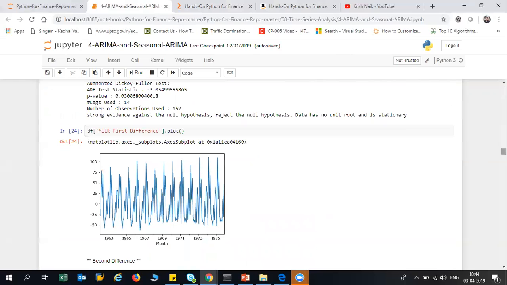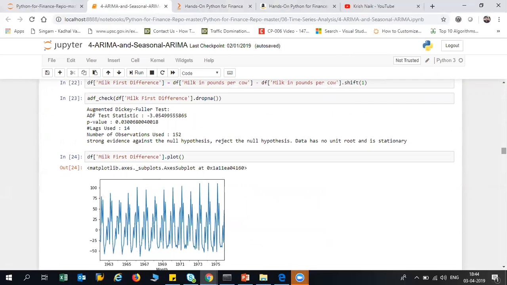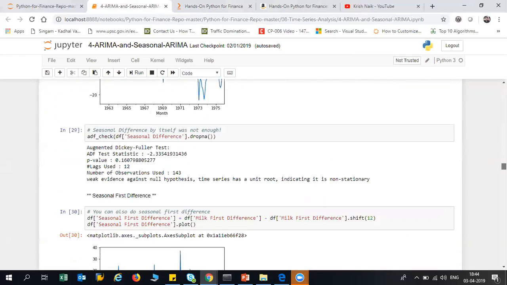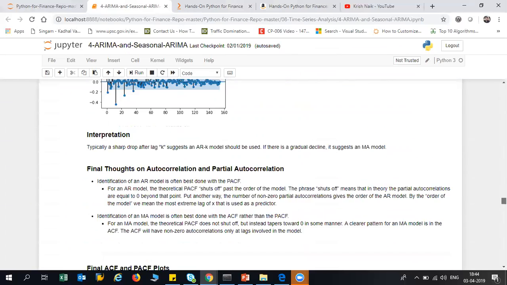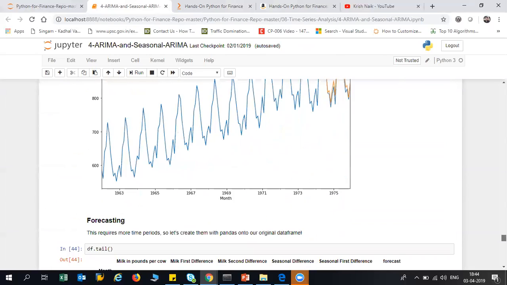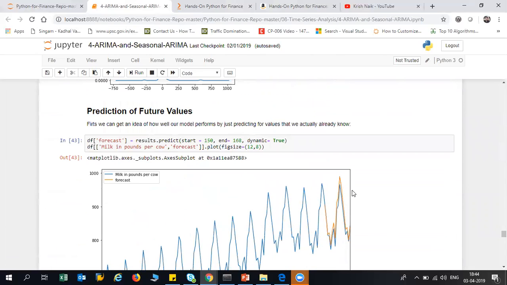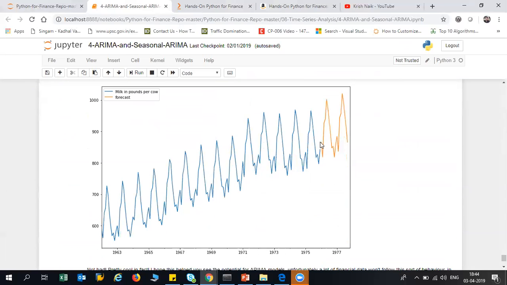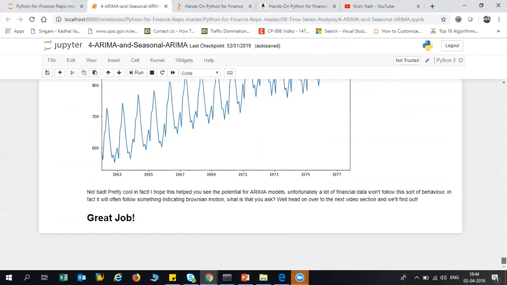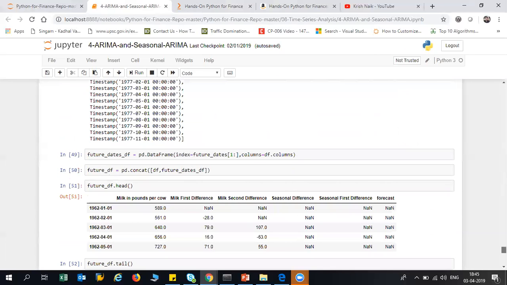So these are the concepts that we do in ARIMA and seasonal ARIMA. ARIMA basically means auto-regressive integrated moving average model. And apart from that, I have applied correlation, autocorrelation and partial autocorrelation plots. And based on this, you'll see how our model is able to do the predictions in future time. So these are all the values. And after that, you can see how the prediction is going on in the future data. So this is what I have done.